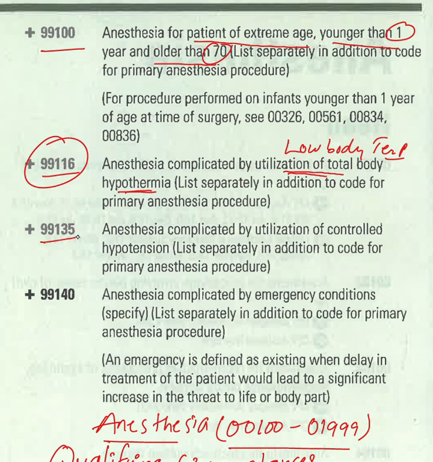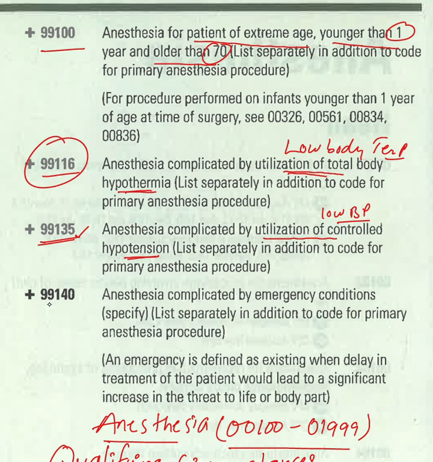And 99135 is for anesthesia complicated by utilization of controlled hypotension, low BP. If the patient has low BP while administering the anesthesia, then you have to utilize qualifying circumstance 99135.